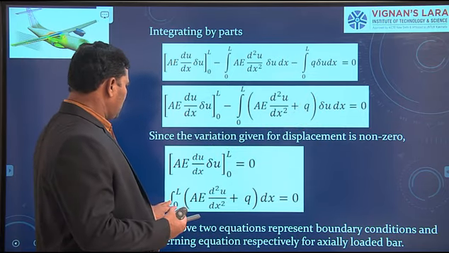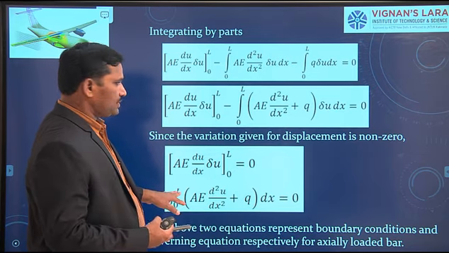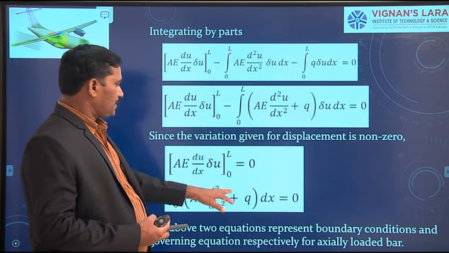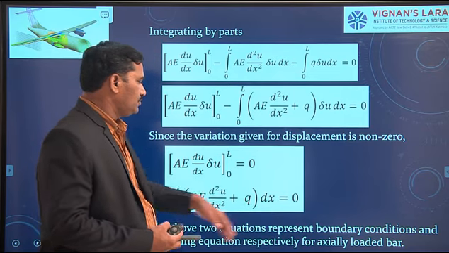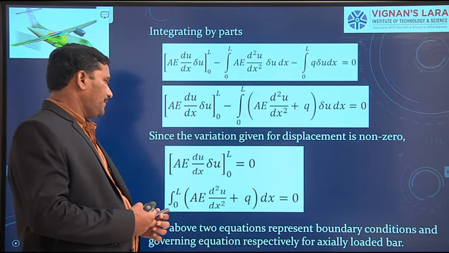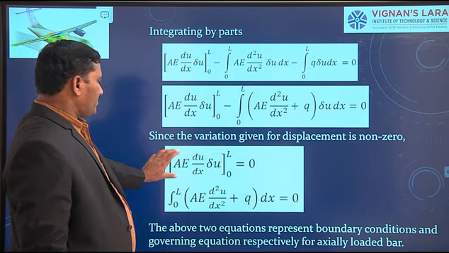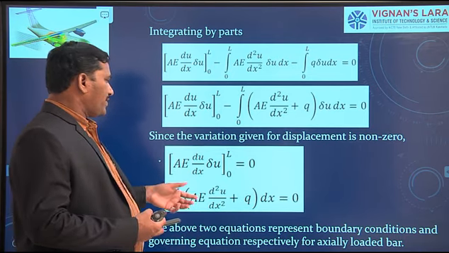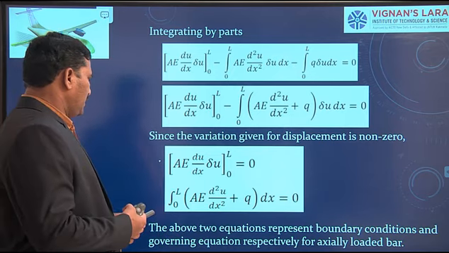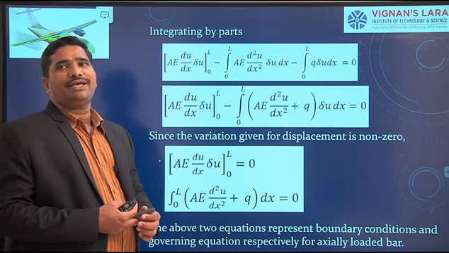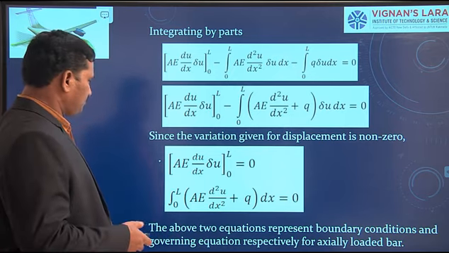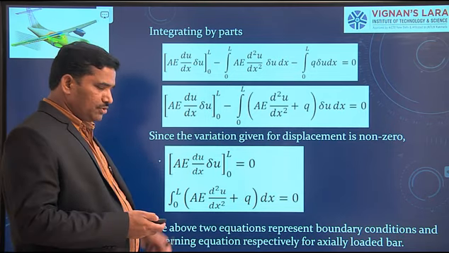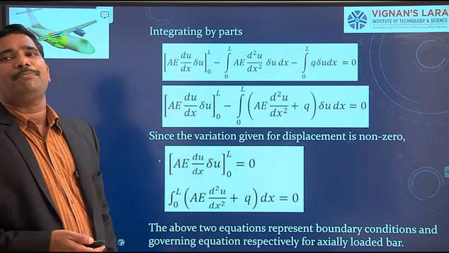So we write integral, as x varies from 0 to L, of A into d square u by dx square plus q into dx equal to 0. Okay. The first equation represents the boundary conditions and the second equation represents the governing equation for the axially loaded member. So what approach have we used to obtain these two? We have used the variational approach.